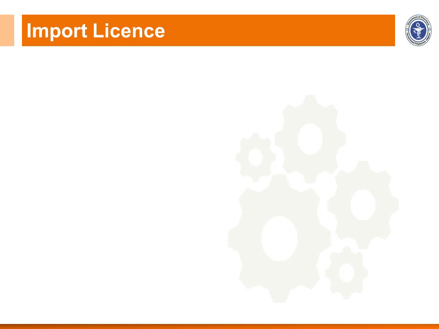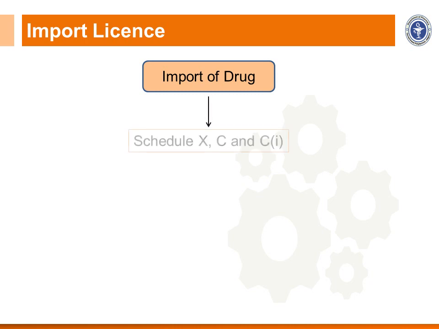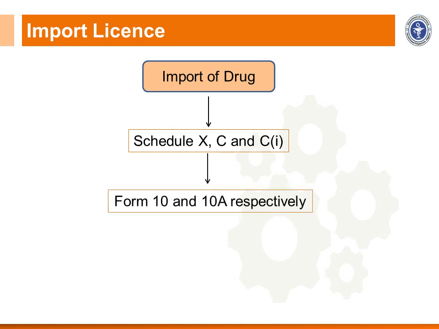Now let's talk about the import license. Import license is a license granted to a person for the import of drugs specified in Schedule C and C1, and the license shall be granted in Form 10 and 10A respectively. For small quantities of drug, a license is granted in Form 11.